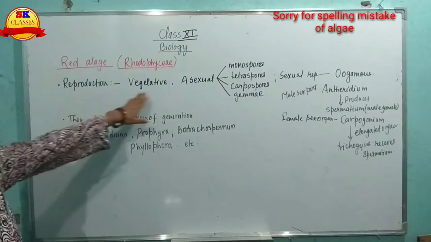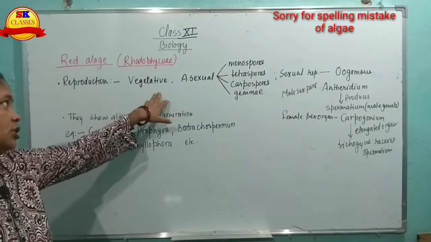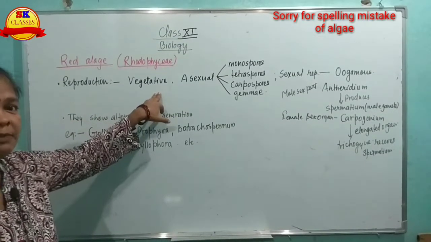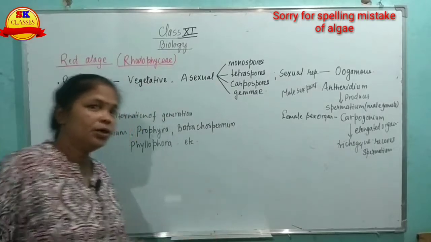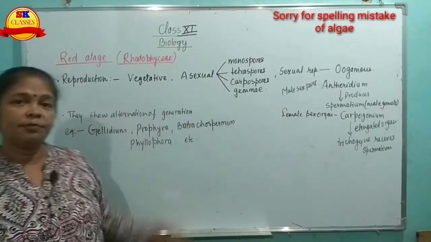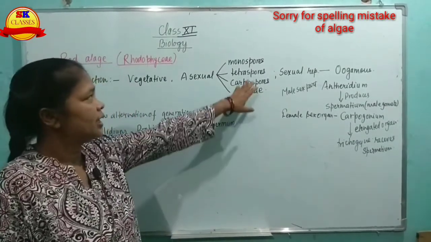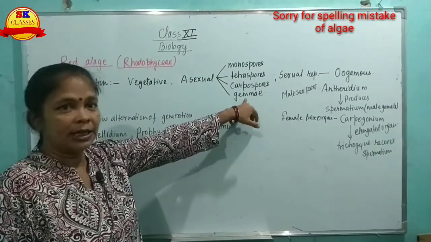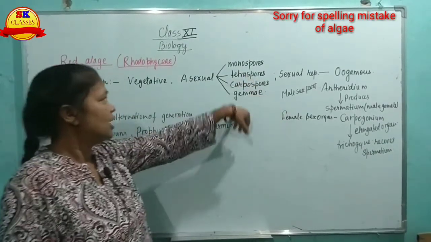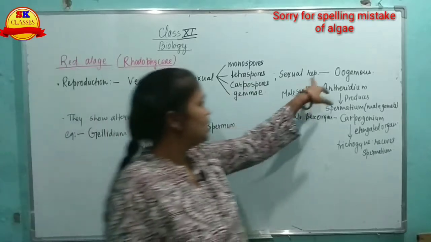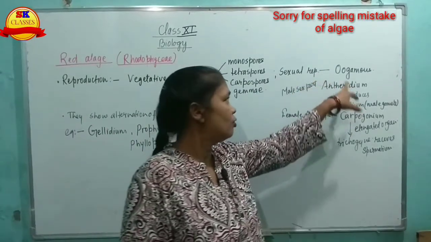Reproduction can be vegetative. By fragmentation, the body is divided into two or more fragments and each fragment develops into a new alga. Asexual reproduction can be by monospores, tetraspores, carpospores, gymnii. This asexual reproduction is taking place. Sexual reproduction takes place by oogamy.